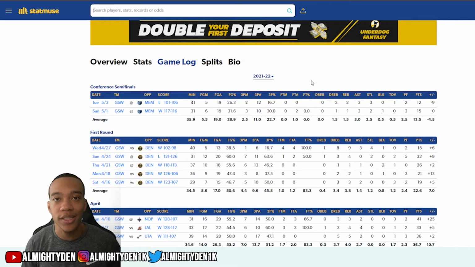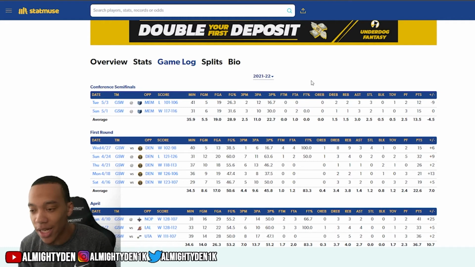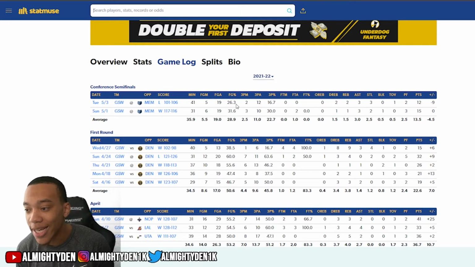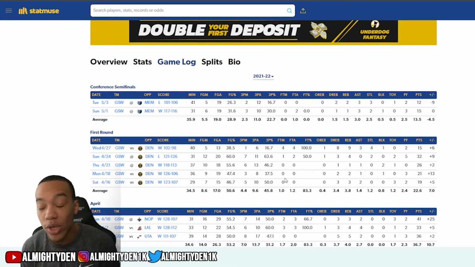But you got to understand this. He took 19 shots in the previous two games, just like Giannis. 19 shots, shot terribly: 26%, 31% in the first two games on the road. But he gave himself a chance. Now, if you look at the previous series when he took 20 shots, 32. Previous series, 18 shots, 26. Previous series, 19 shots, 21. 15 shots, 19 points. So that's pretty close. So it's definitely possible for him to get 20 points.